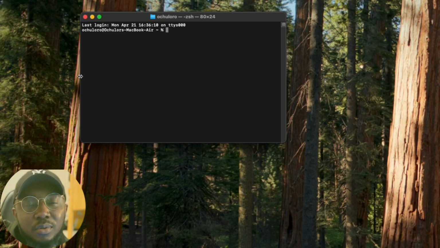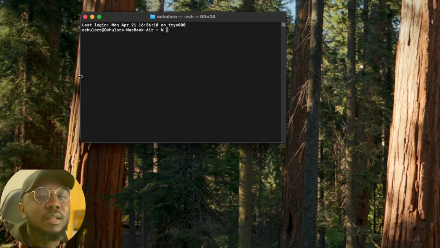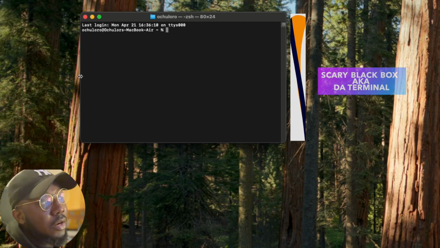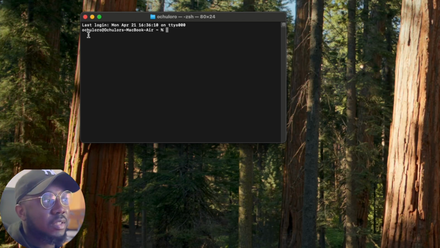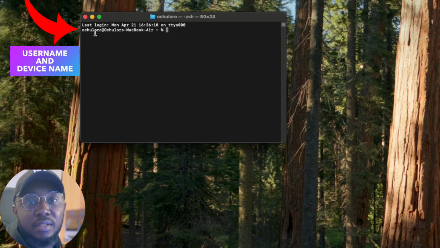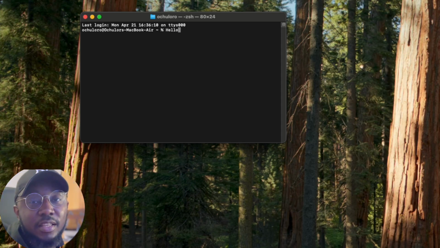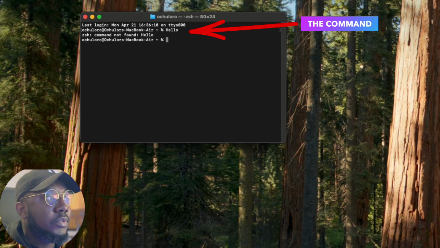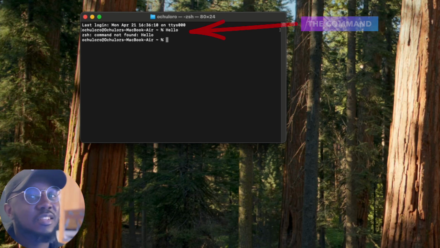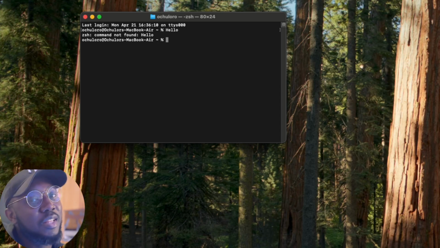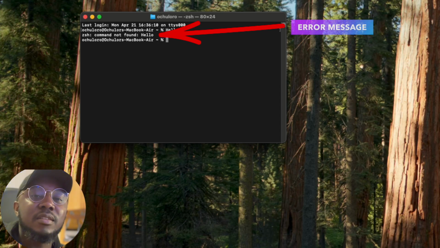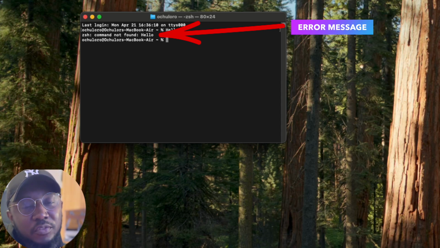So what does this language look like? Let's try a couple of things and see how the computer feels when we speak in a language it doesn't understand. Right now we're on the terminal, and what you can see here is the username, or who is currently accessing the command line. In this case, that would be me. The first thing we want to do is just say something to it. So I'm going to say hello, and click enter. Oops. It seems it doesn't recognize this language. I was trying to be nice, and it gives me an error that the command is not found. Well, we just learned our lesson.